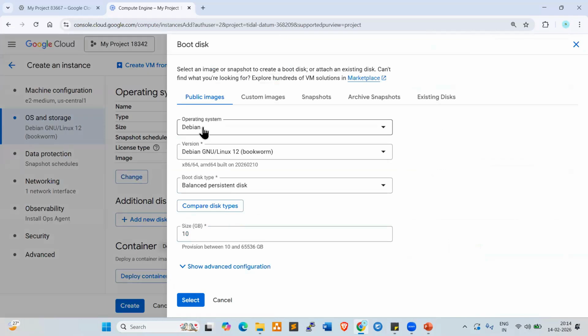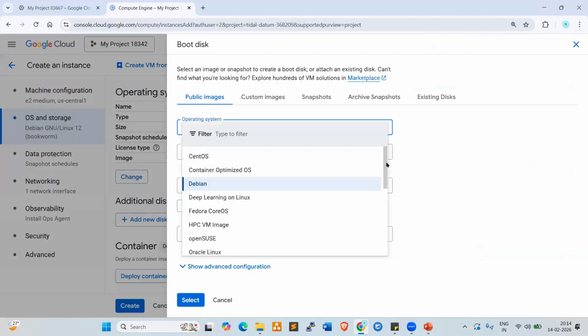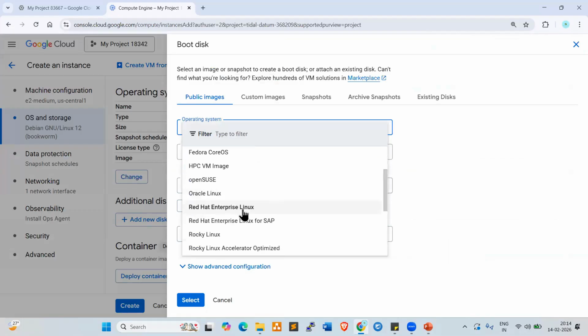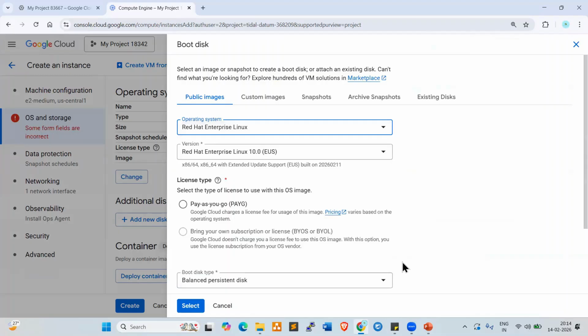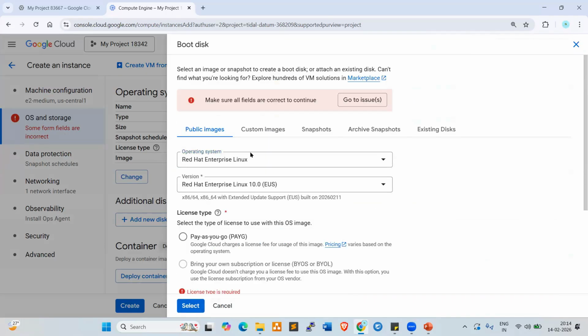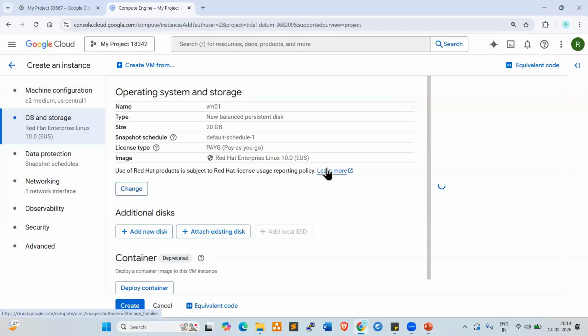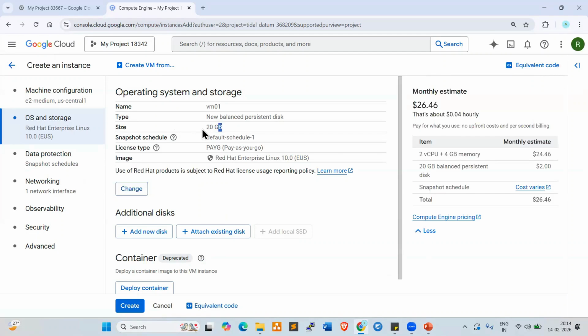Now, in place of Debian, I want to use Red Hat. For example, Red Hat you can select here. Now it is changed. Click on select. Okay, it is not available for this. Pay as you go is available. Select. Look at here. When I select Red Hat, what happened here? 20 GB. It is increased, right? So only Debian is 10 GB. If you select Red Hat or CentOS or Windows, the disk size will be changed.